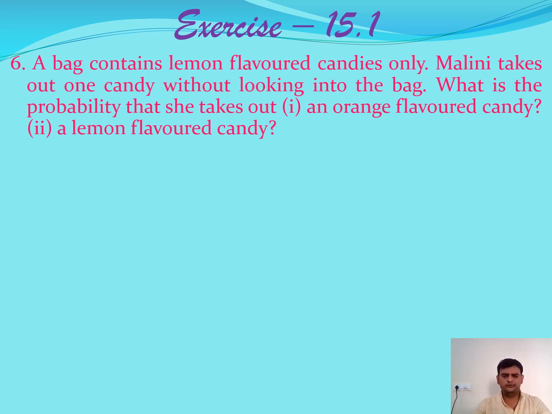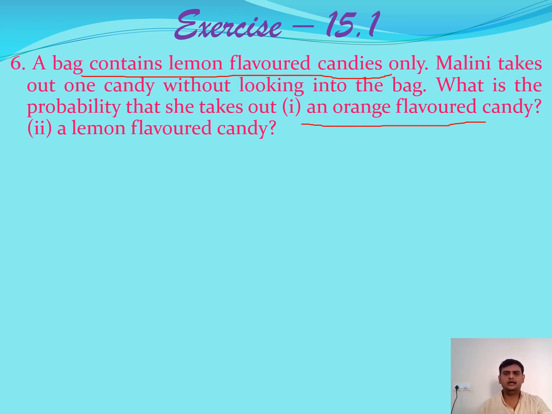A simple problem. When you observe the question, the bag contains only lemon flavored candies. But the question is given orange flavor. When we have only lemon flavored candies, then how can we get an orange flavored candy? Getting an orange flavored candy is nothing but an impossible event.